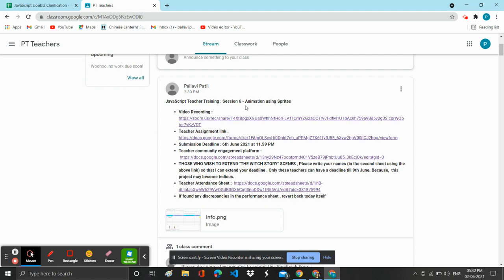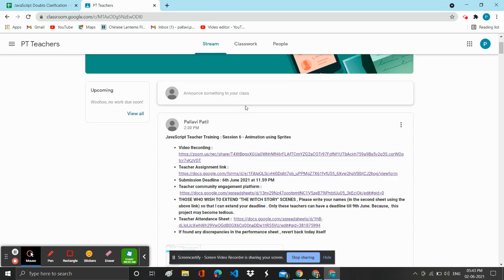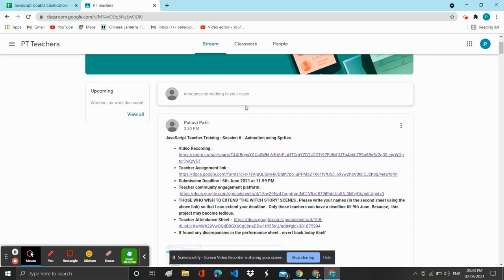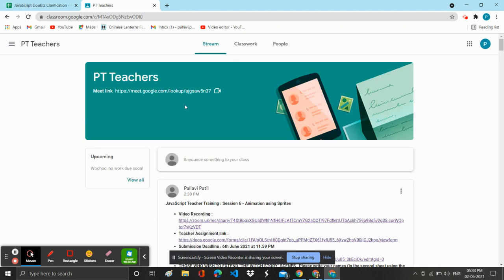We have covered module 1 and module 2 for JavaScript, just for learning purpose. Module 3 is all about gamification. You'll be learning about mouse events and keyboard events from that document. It's quite easy. If you are able to complete all the tasks given for module 1 and module 2, then you will be able to easily pick up module 3 variations as well. And I'll be posting all the Roblox, which is a 3D game designing platform, all the Roblox related work on this same PT teachers group as well.